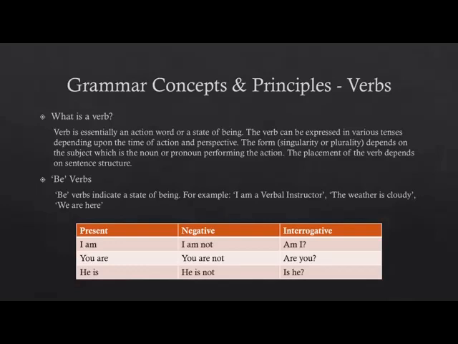If I want to say that I am not something, if I want to negate something, I will say I am not, for example, a verbal instructor. Or if I want to ask you something, if I want to ask you a question, I will go into the interrogative form, and I'll say, am I a verbal instructor? So these are basically the three forms of the verbs that you need to be aware of.